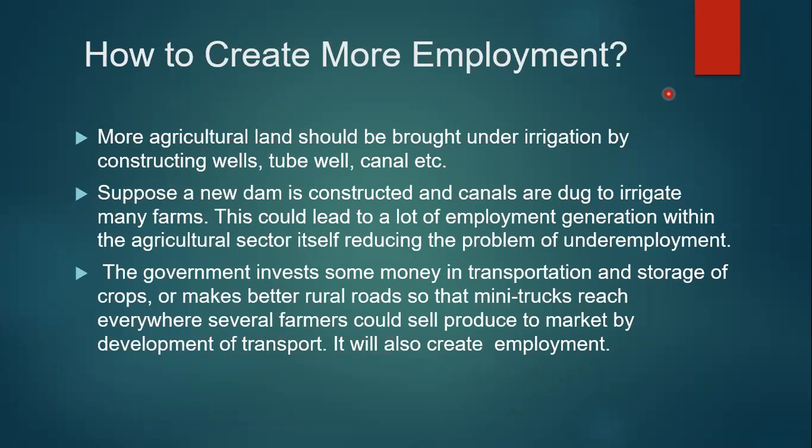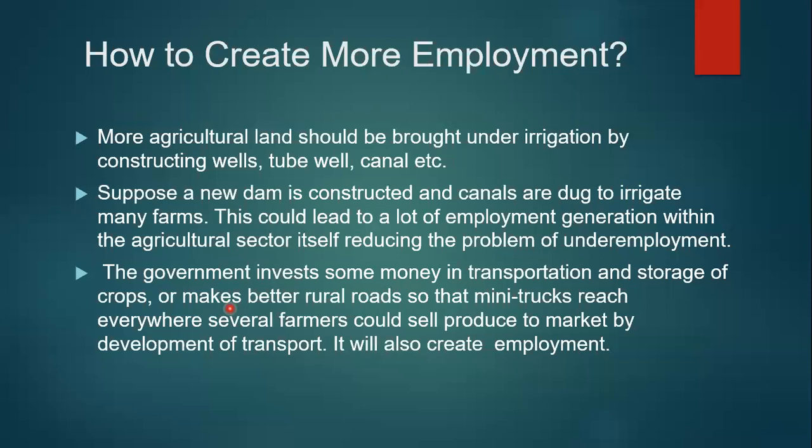In the other case, the government invests some money in transportation and storage of crops. Nowadays, we get this under the Pradhan Mantri Gram Sadak Yojana. Villages are connected with the main road.